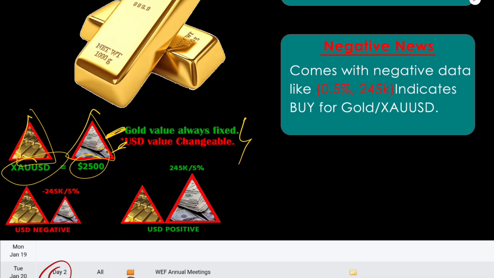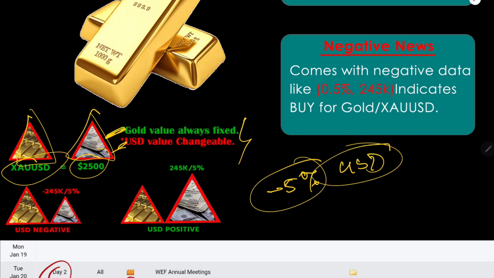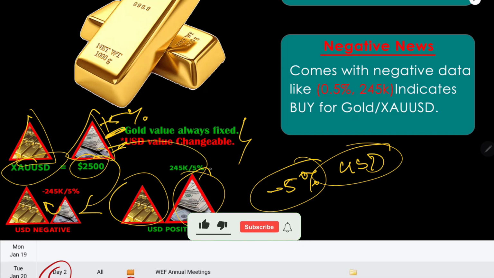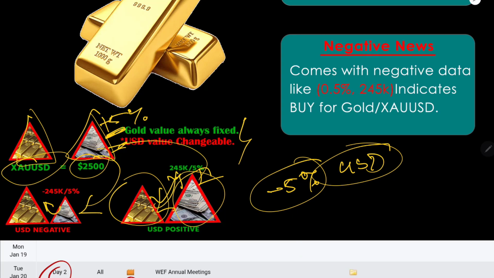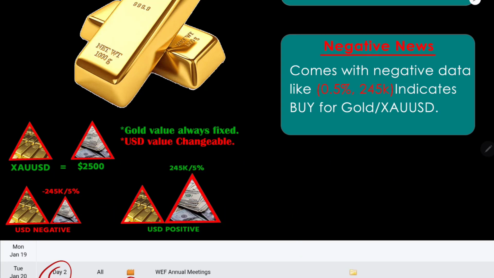If we get minus 5% news in USD, that means the United States dollar, in that case we subtract 5% from this triangle, and this gold triangle becomes bigger than the USD triangle. In that case we will buy gold. The opposite happens with plus 5%: we get a bigger triangle in USD, and in that case we will sell gold, because gold is smaller. This is the simple fundamental thing.